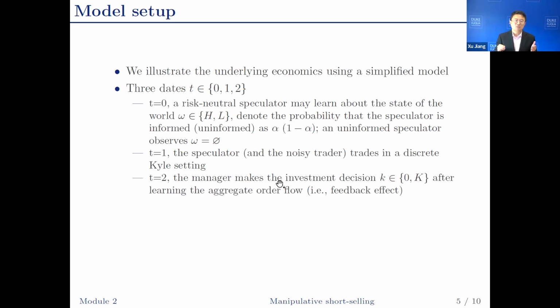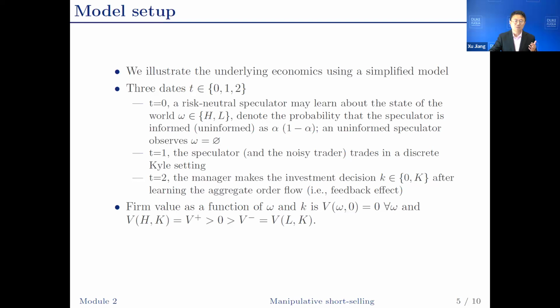At t equals 2, the manager makes an investment decision based on whatever information is contained in the trading at date 1. The investment decision is either 0, which means no investing, or big K, which means invest. Firm value is a function of both the underlying states and the manager's investment decision. When the manager chooses not to invest, firm value is normalized to 0.